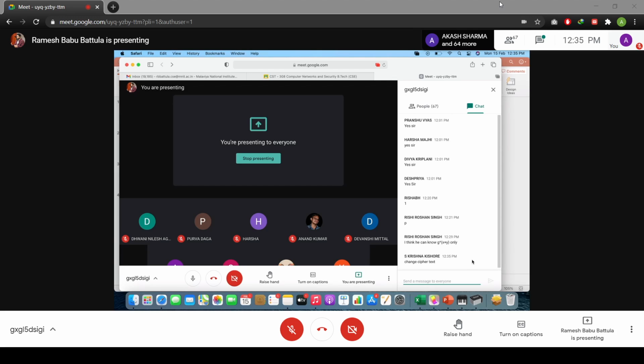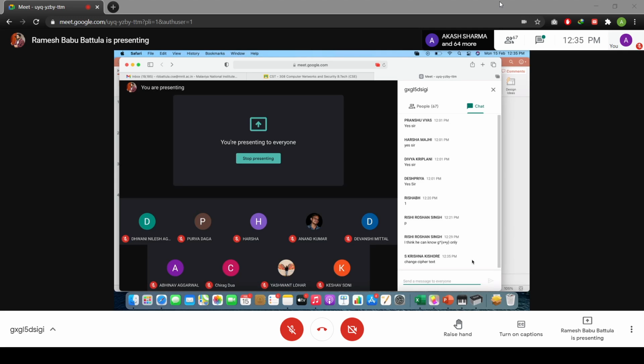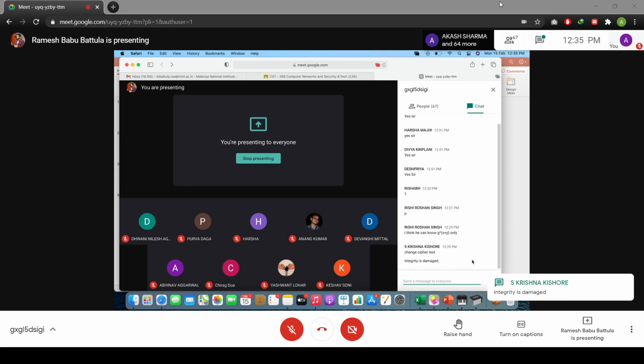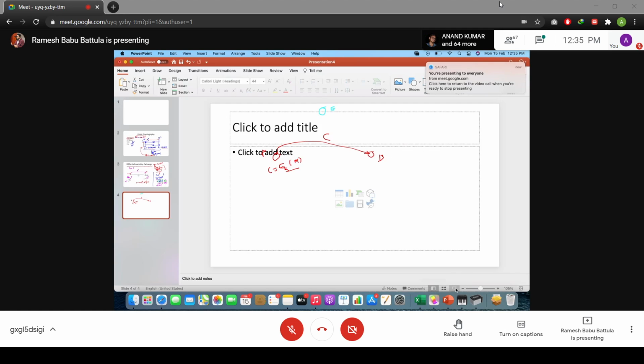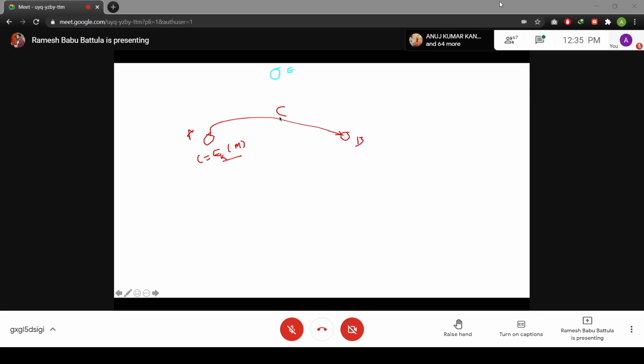Yeah, he is going to modify the ciphertext. Krishna Kishore said change the ciphertext. That means he is going to modify the ciphertext. This is the fundamental attack I am addressing.